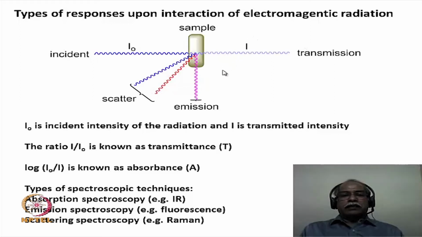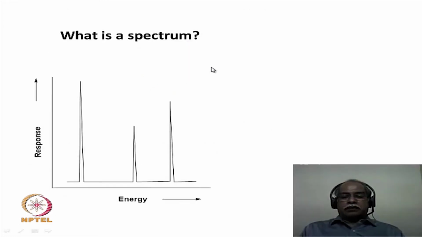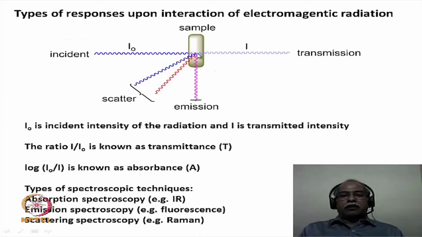Instead of absorbing the light, the sample can simply scatter the light. If it scatters light of the same wavelength, then we call it Rayleigh scattering. If it scatters light of a different wavelength, then we call it Raman scattering. Raman spectroscopy is based on the scattering phenomenon, and we deal with Raman spectroscopy along with vibrational spectroscopy for structural elucidation purposes. Now, instead of the absorbed energy being scattered and so on, the molecule can also emit light, which corresponds to emission spectroscopy.